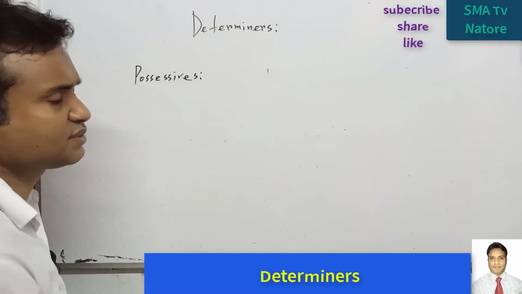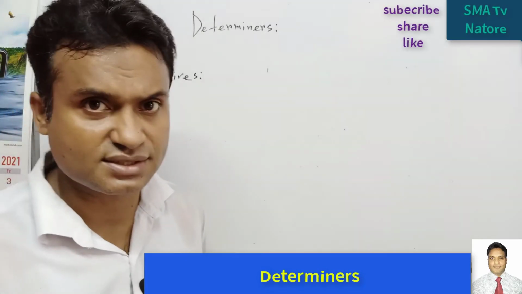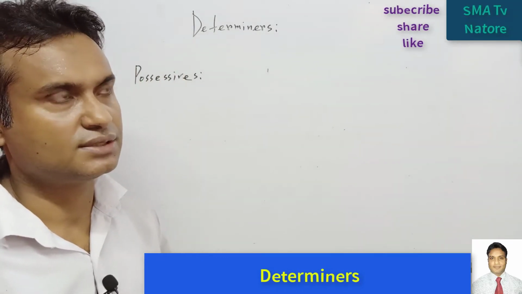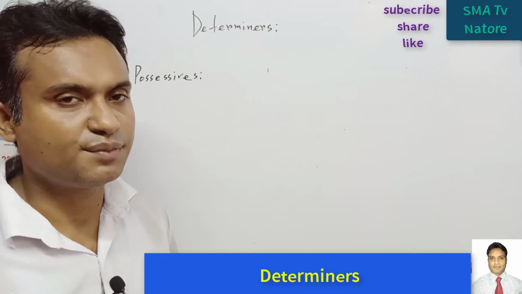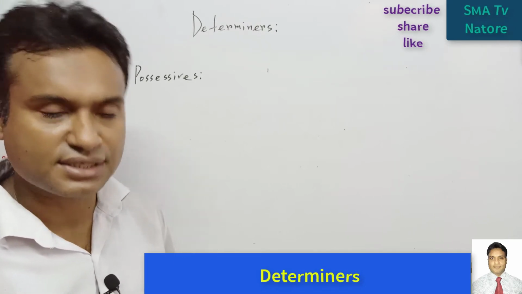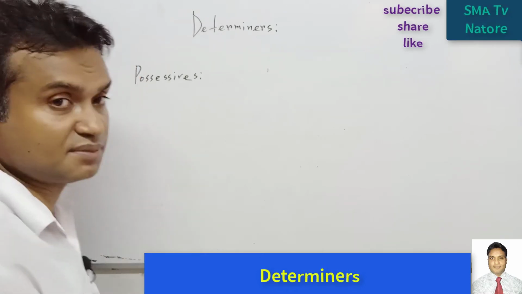What are the possessives? We know that the possessive case, for example সম্বন্ধ কারো. This possessive case can help you to develop your sentences as a determiner. How?